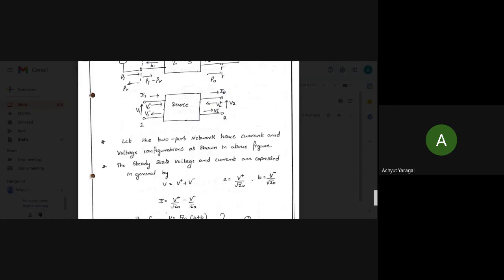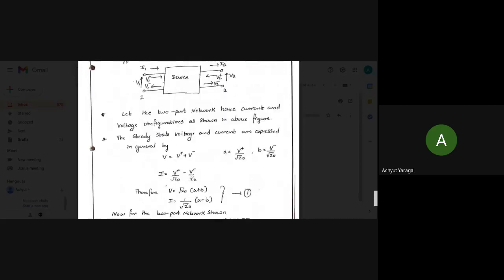So the normalized incident and reflected voltages are represented as a is equal to V plus divided by root Z naught, and b is equal to V minus divided by root Z naught. So these incident and reflected components we can consider in terms of V plus only. If we substitute this a and b in the total voltage and the total current, we will have equation number 1, which will be in terms of the a and b components and the characteristic impedance.